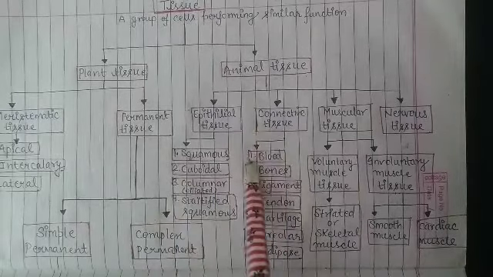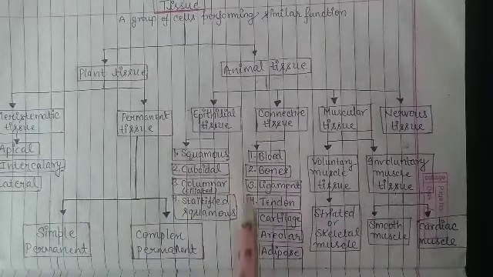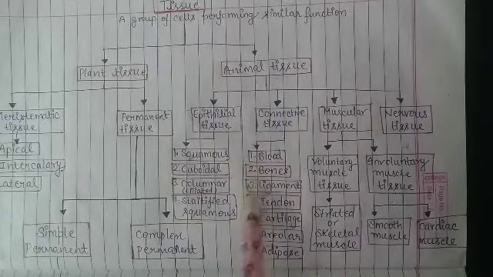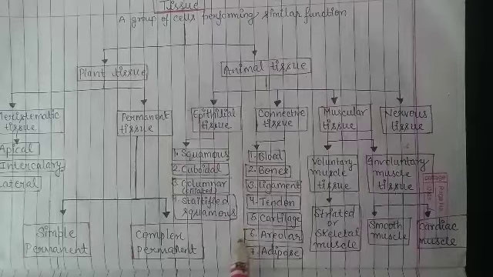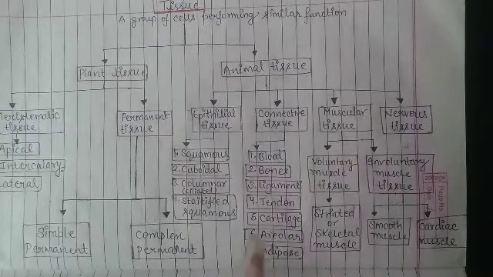Connective tissue, these are not kinds of connective tissues, but these are examples of connective tissue, where connective tissue is found in blood, bones, ligament, tendon, cartilage, areolar and adipose. We will study about all these tissues.